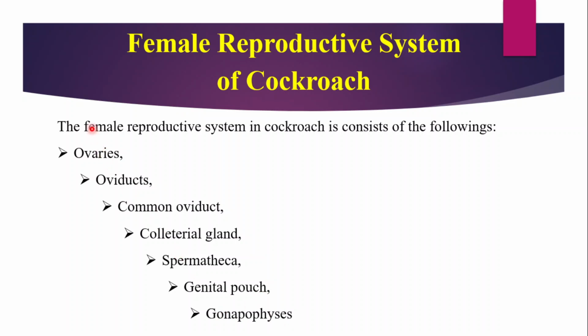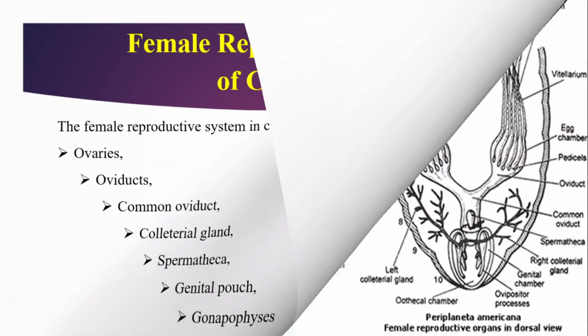In the previous lecture, we have studied the male reproductive system of cockroach. The organs of reproduction are more or less similar in each and every animal, but some one or two organs are different. So we are going to study them here. The organs are ovaries, oviduct, common oviduct, collateral gland, spermatheca, genital pouch, and gonapophysis. One by one we will study them.